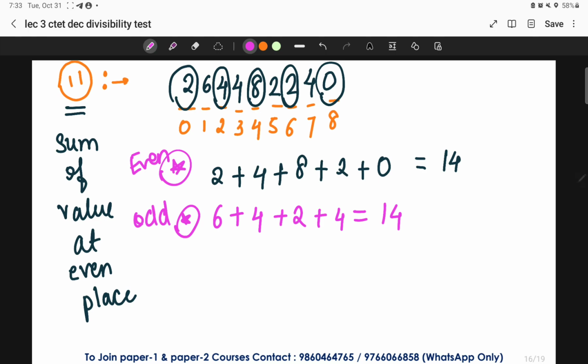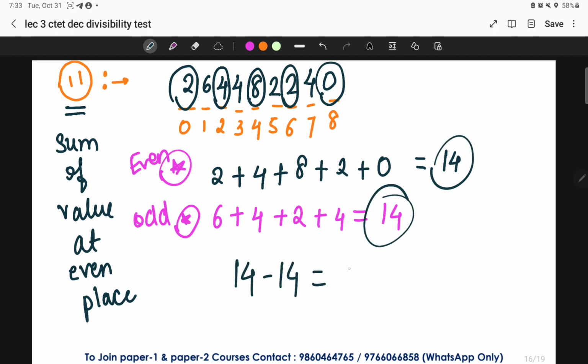So now let's check what is the difference over here. Difference over here is 14 minus 14. Always remember, the difference over here is coming 0. Whenever it is coming 0, or any number which is in the table of 11, 0, 11, 22, 33, 44, 55, 66, 77, 88 and so on, if any one of these values including 0 is coming, hence we can say that this particular number is divisible by 11. Hence 2644822240 is divisible by 11.